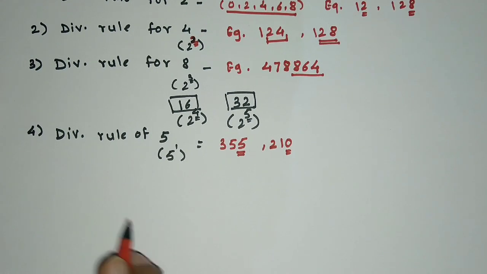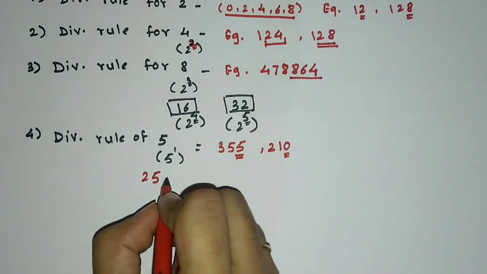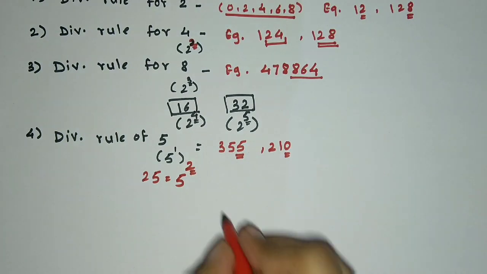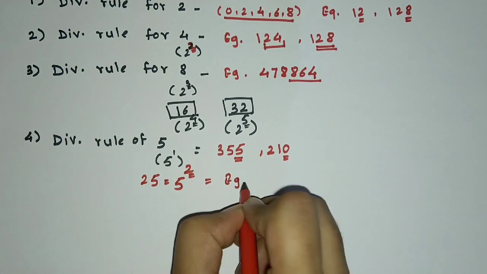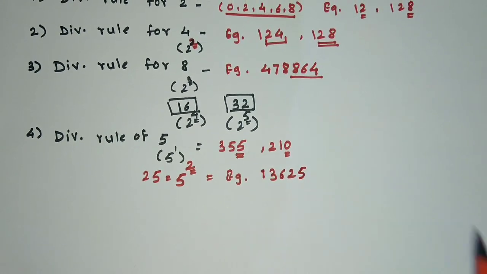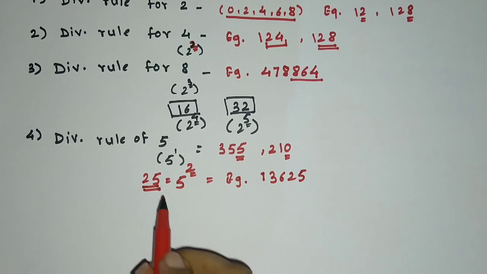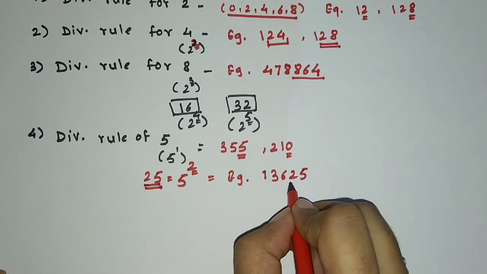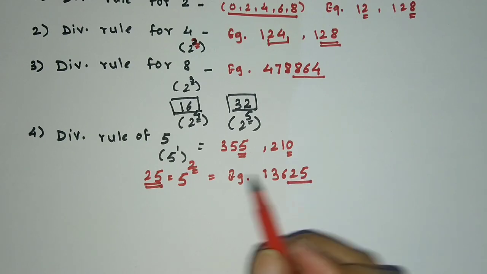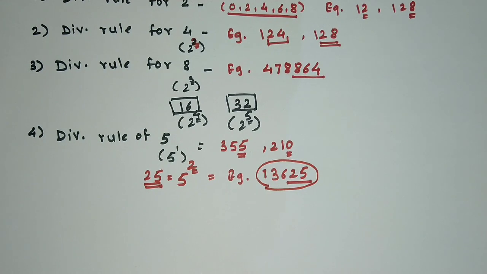Now when it comes to divisibility rule of 25. 25 is nothing but 5 square. So we are going to consider two digits of a number. For example, 13625. Now they have asked for the divisibility rule of 25. So 25 is 5 square. So we are going to consider last two digits. And here 25 is completely divisible by 25. Hence this whole number is completely divisible by 25.